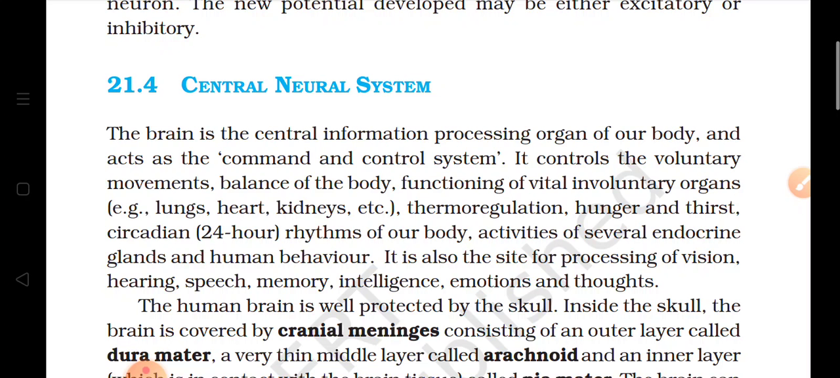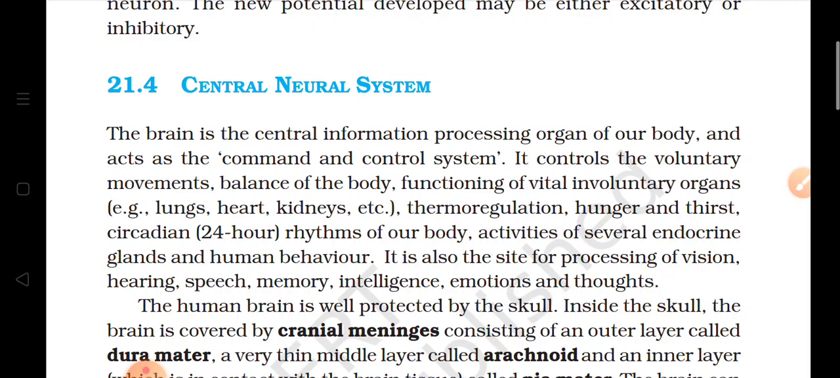Then hunger and thirst and thermoregulation, means temperature, is also maintained by the brain. It controls the hunger and the thirst also, and the 24-hour rhythm of the body is also maintained by the brain. Now various endocrine glands are also under the control of the neural system, and the behavior of human being is also under the brain. So we can say that it is the main processing organ, and it processes the vision also, hearing, speech, memory, intelligence, emotions, and thoughts. So we are able to see that all the controlled and the coordinated actions are in the control of brain.